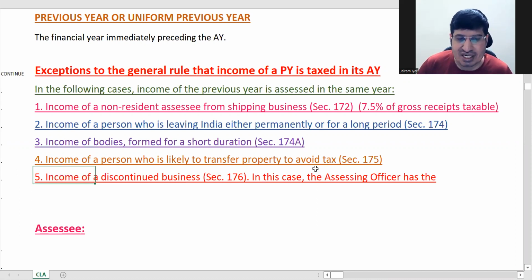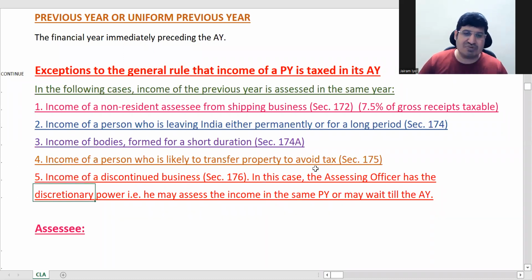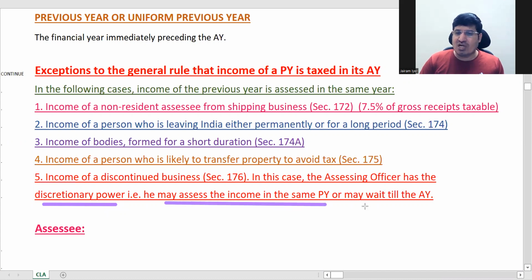Next is discontinued business. Now, discontinued business is the last exception. Here, it's little different from the other four. Reason being, here your income tax authority, that is your assessing officer, has discretionary power. That is, he has the power, either he may assess it in the previous year or he'll wait till the assessment year. He can take the call.